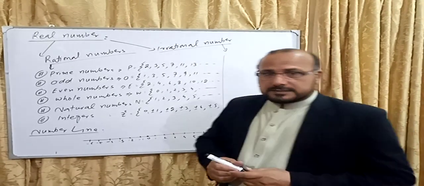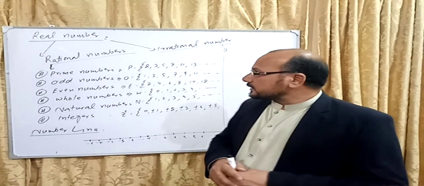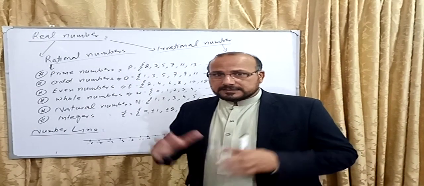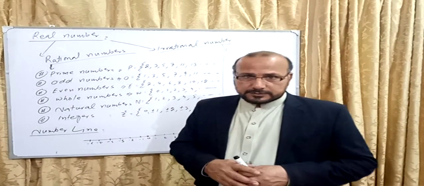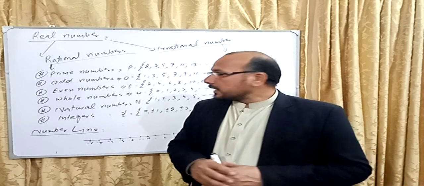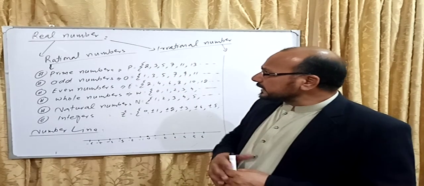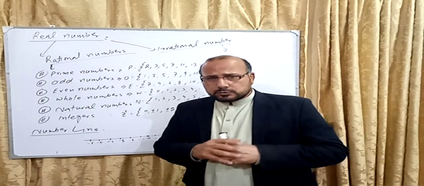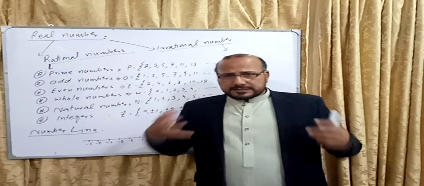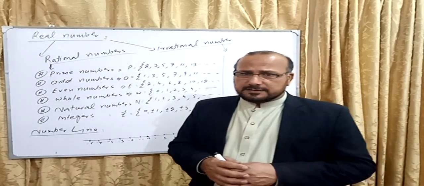So in real number system I will try to give a brief explanation about the real number system, because beside this explanation I will provide you the notes where the definitions and explanation are also included. But here let me explain the real number system. Basically, real number is the superset of all kinds of numbers. In case we have different types of numbers, these numbers are lying inside the set of real numbers.